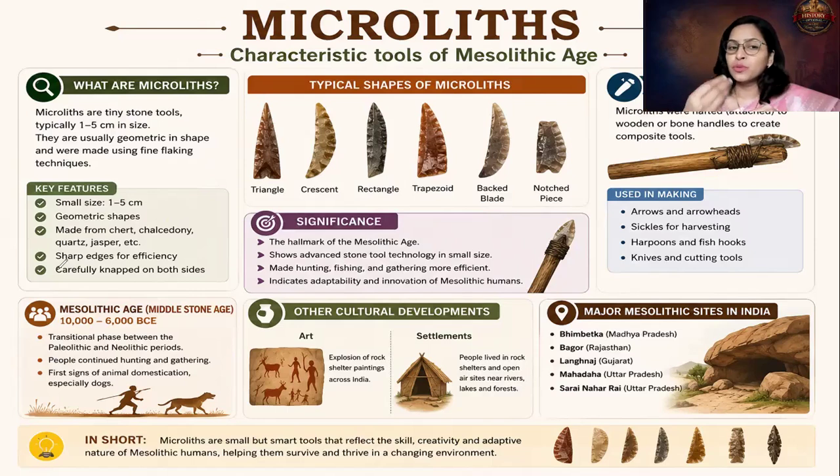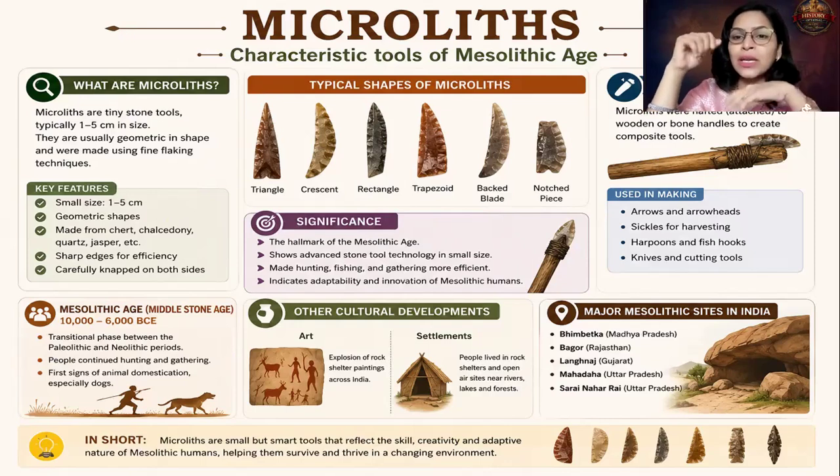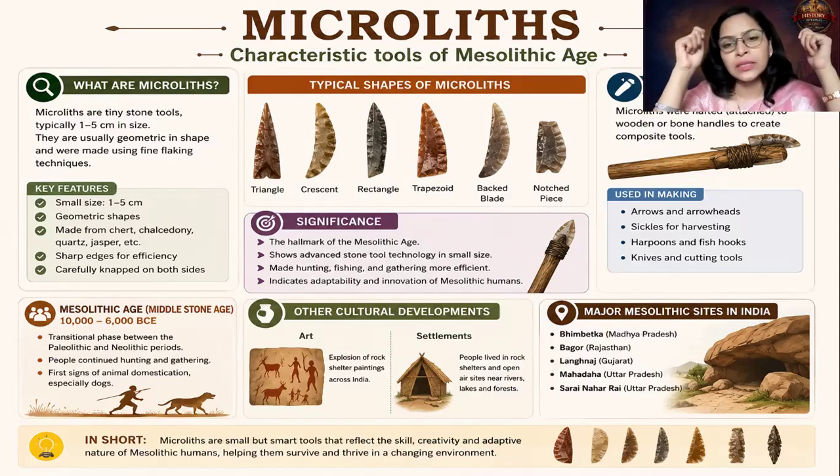What was the purpose of these microlithic tools? They were used for hunting, fishing, and gathering in a more efficient manner. This indicates the adaptability and innovation of Mesolithic humans. You can also see the composite tool here. Microliths were attached to a wooden or bone handle to create a composite tool. They were used in making arrows and arrowheads, sickles for harvesting, harpoons, fish hooks, knives, and cutting tools.